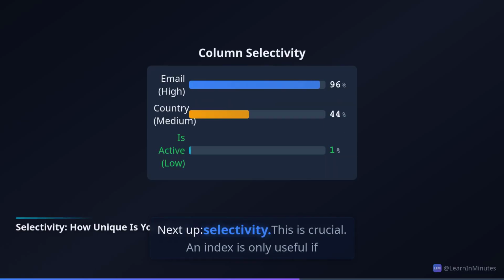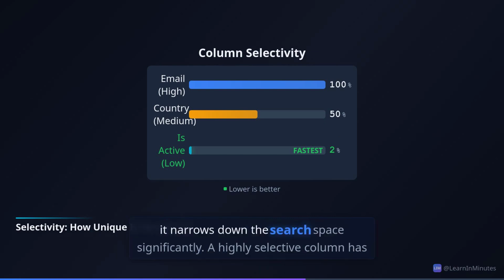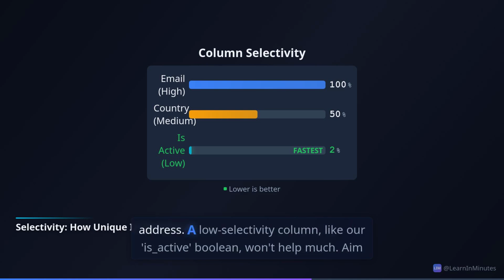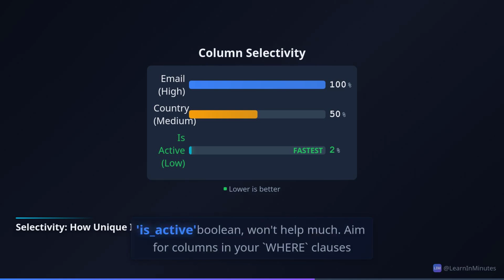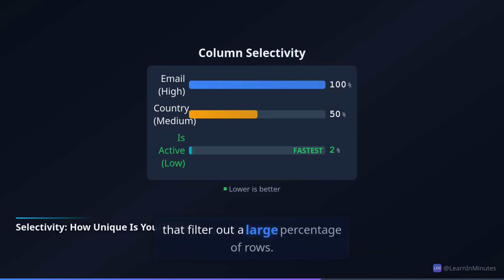Next up, selectivity. This is crucial. An index is only useful if it narrows down the search space significantly. A highly selective column has many unique values, like an email address. A low selectivity column, like our is_active boolean, won't help much. Aim for columns in your where clauses that filter out a large percentage of rows.